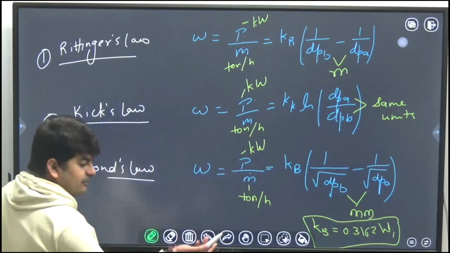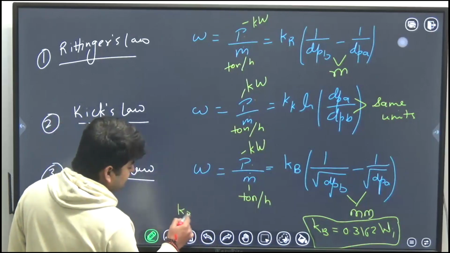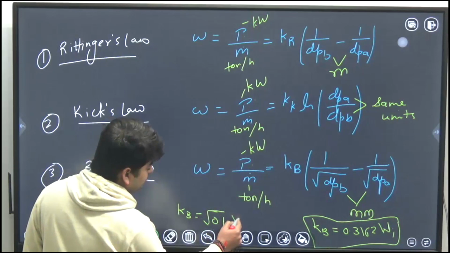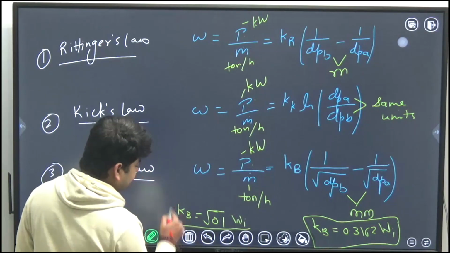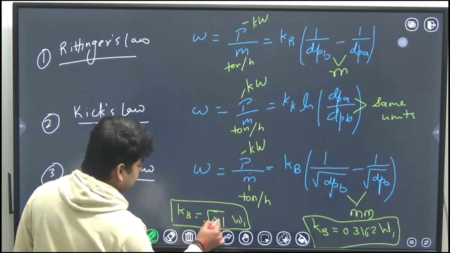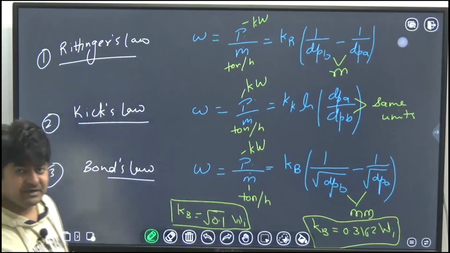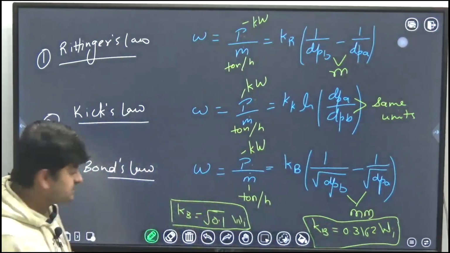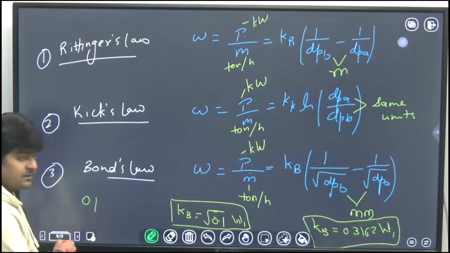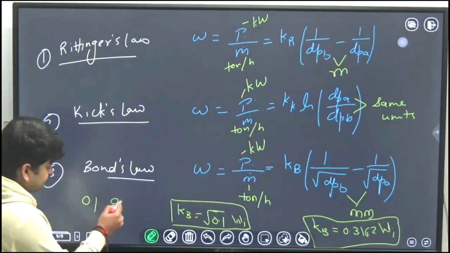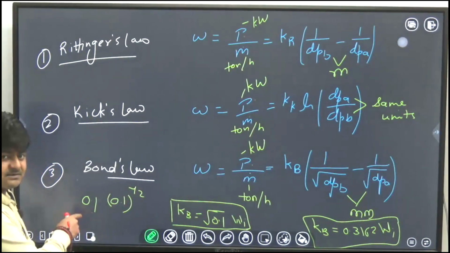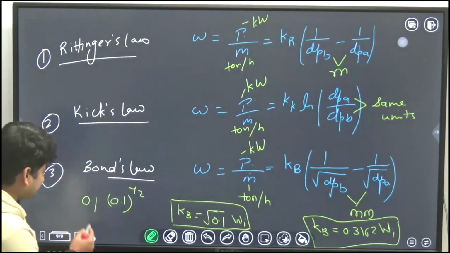Okay, if you don't want to remember it like that, you can simply remember it like this: Kb is equal to the square root of 0.1 into Wi. The square root of 0.1 is 0.3162. Can you imagine? 0.1, and the square root of 0.1 has to be less than this, but that is 0.31.